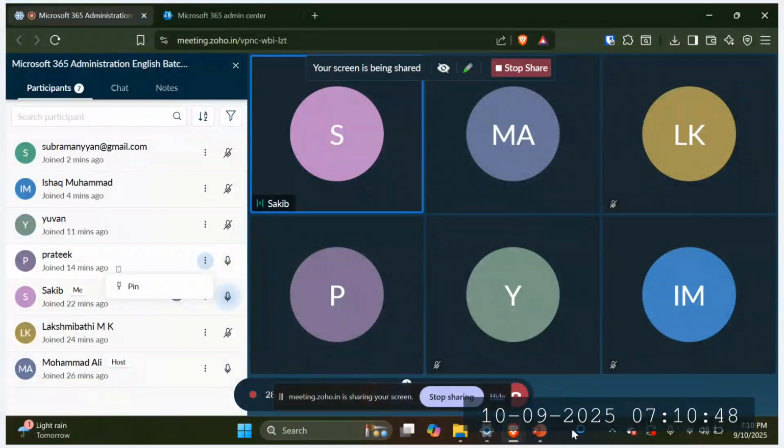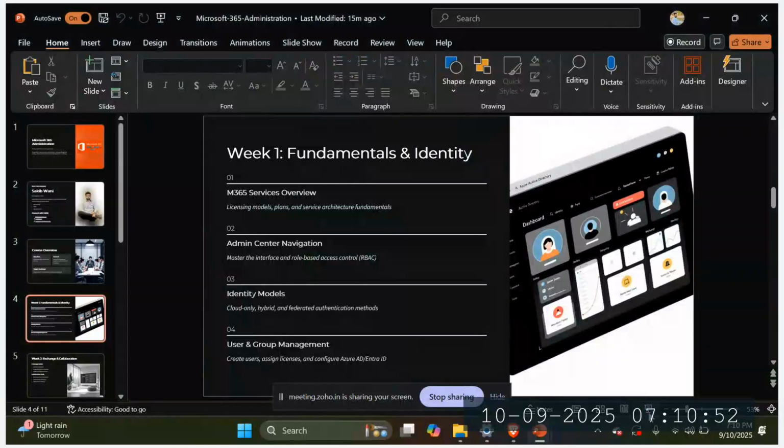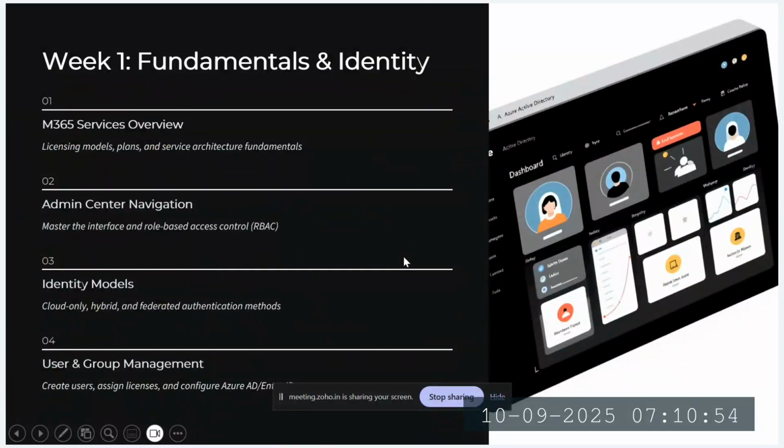Let me go back to the presentation. Yeah, perfect. So like I was saying, week one would be entirely for fundamentals, and within the fundamentals, the first thing we are going to cover is identity.